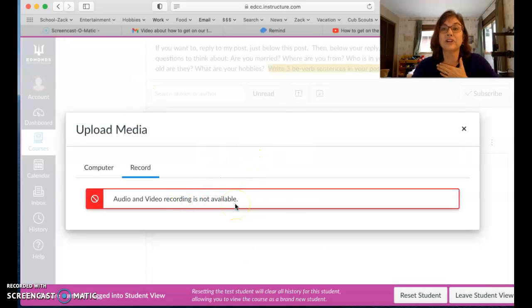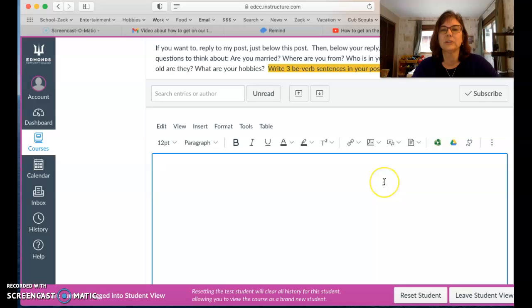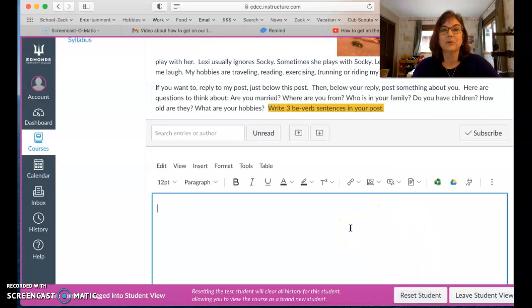I am in Safari. Canvas doesn't like Safari, the Safari browser. So you will have to go into Chrome or Firefox to record your video. So I'm glad this came up. That's very, very important. So now I will have to go to another browser to record my video.